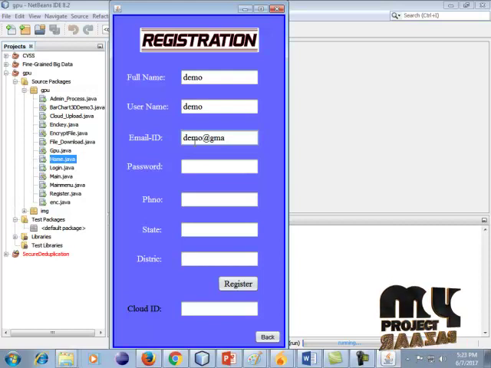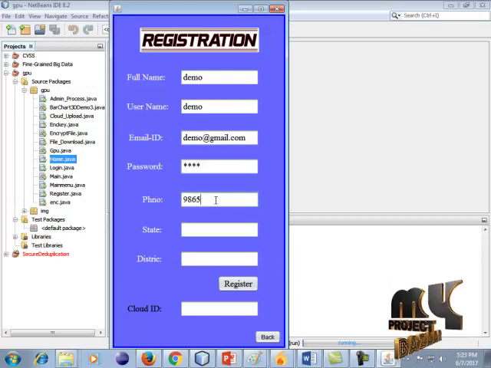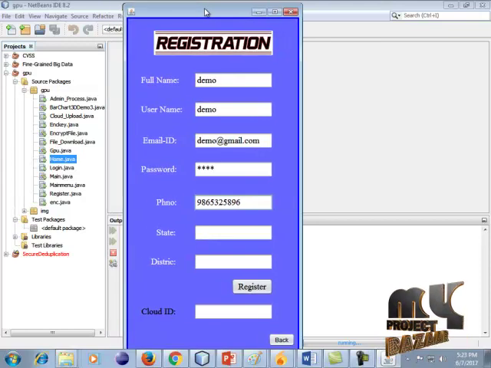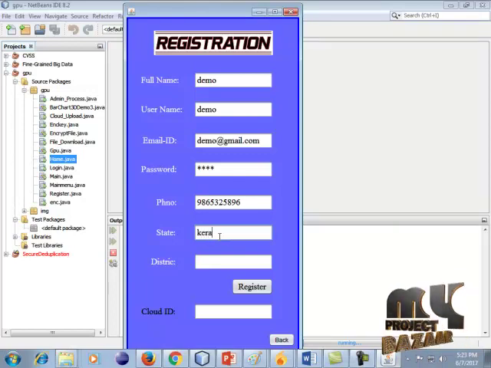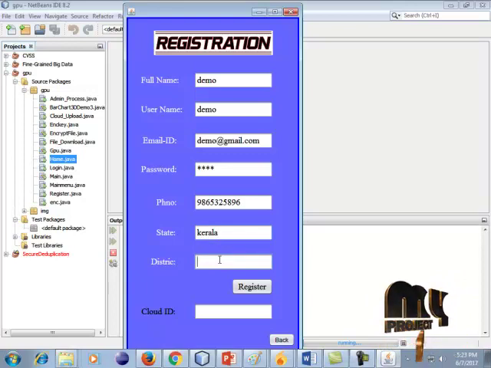demo@gmail.com. The password is also demo, and the phone number is a 10-digit phone number, 23456. The user gives their own phone number, or gives sample numbers. Okay, for the state I give Kerala. Okay, for the district any district can be given.